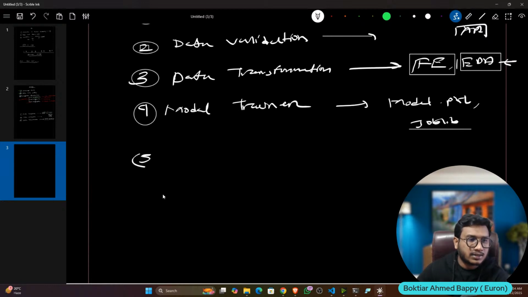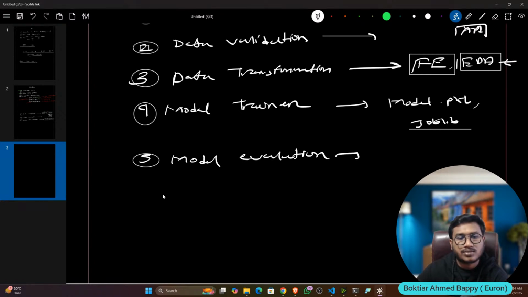Then once training is done, we can do the model evaluation. Inside evaluation you will calculate all the metrics like RMSE, then R2 score, then mean absolute error. These are the things we will calculate here.